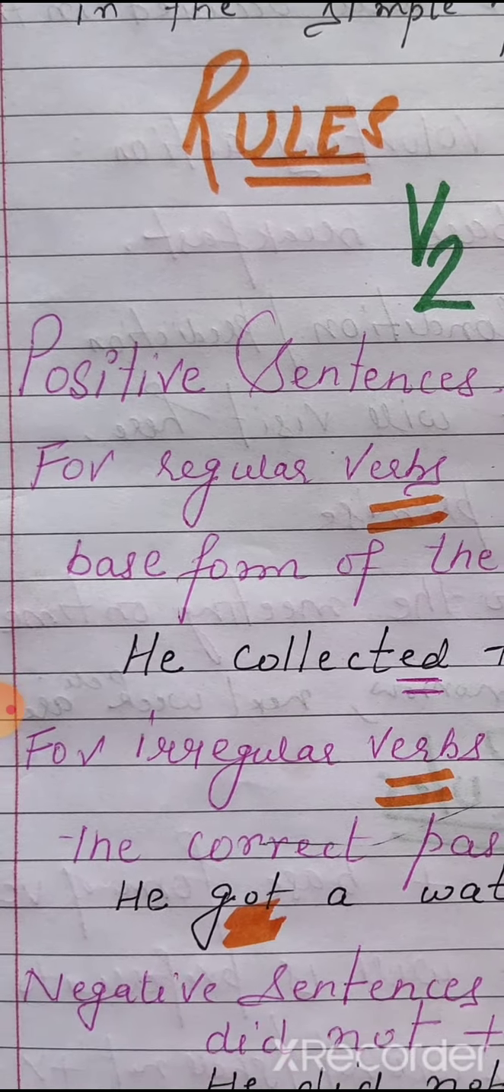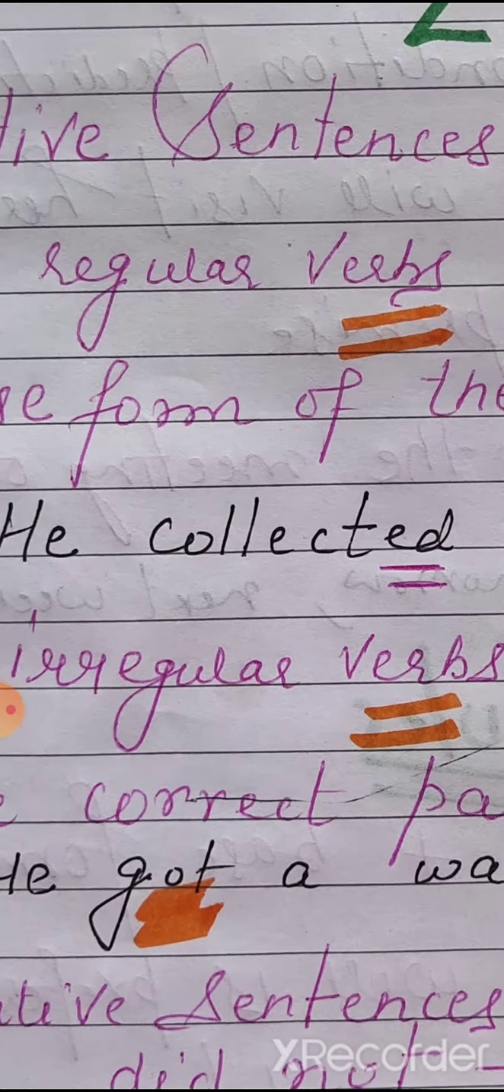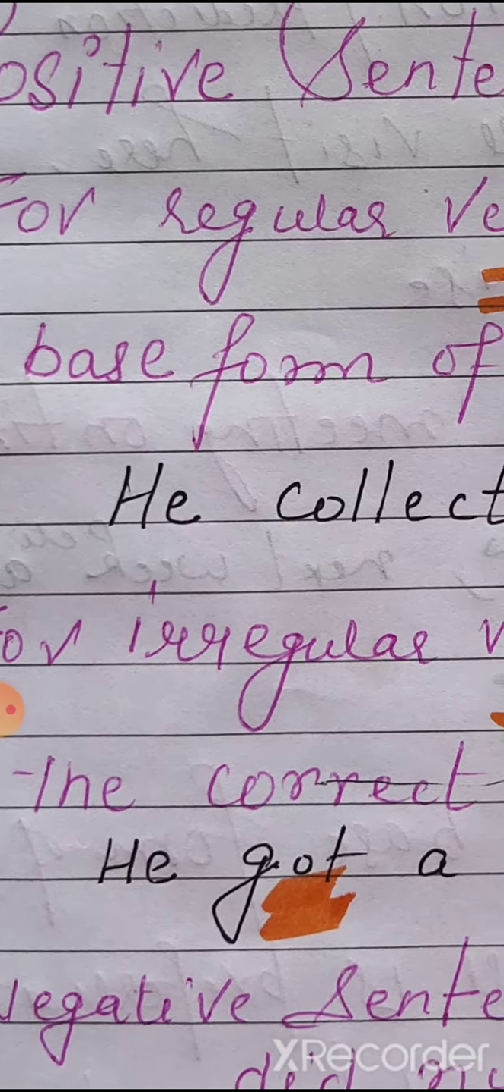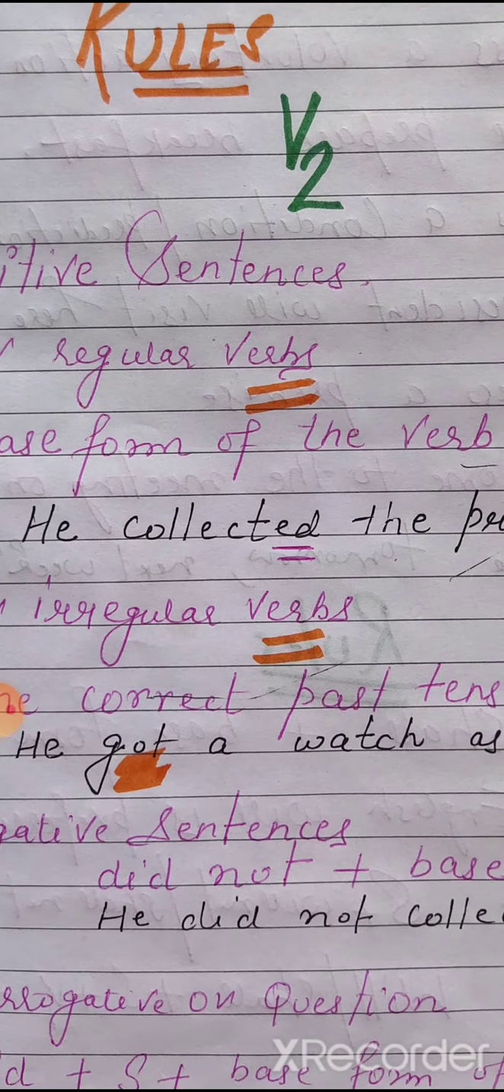And if we have an irregular verb, then according to the verb we will use the correct past tense, the correct second form of the verb. He got a watch as a prize. Now get is not a regular verb, so the correct past form is got. So we'll use the correct past tense with the irregular verb.